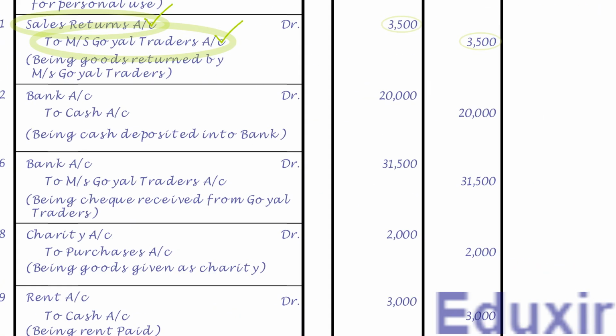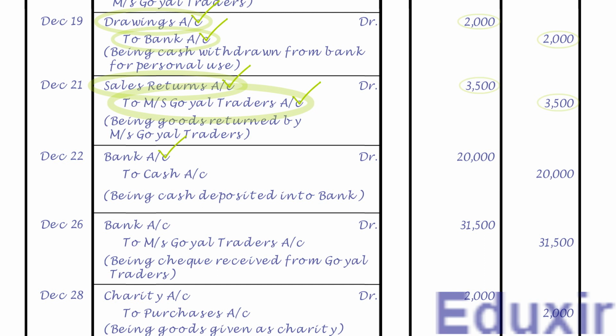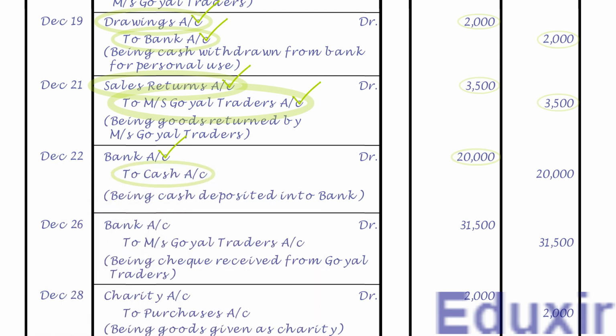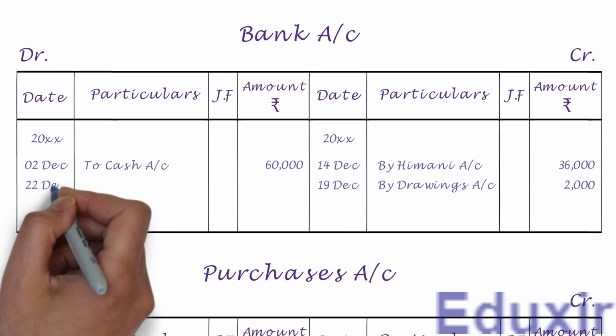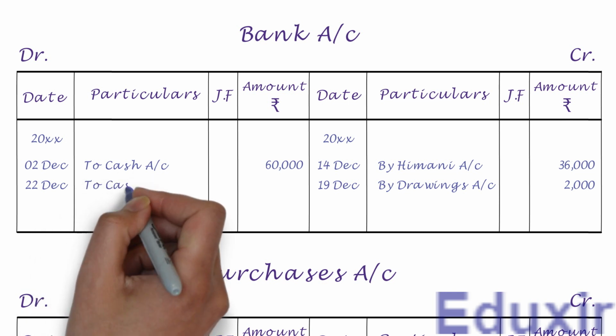As the name suggests, it needs to be posted on the debit side of bank account and the debit amount is 20,000 rupees. Note that the details that need to be posted into the particulars column is cash account. We already have the bank account. Let us now post this entry into that account. Let us first write the date in the date column. We need to write to cash account into the particulars column.